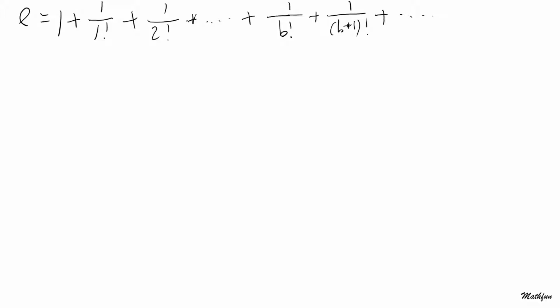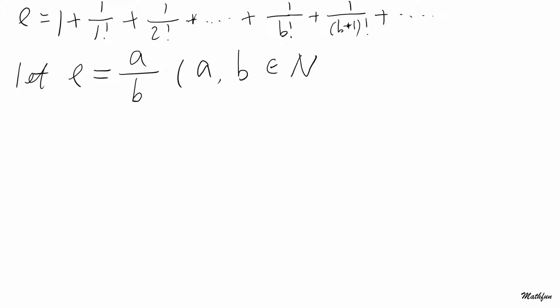So we will prove by contradiction. We're going to let e equal a over b, where a and b are both natural numbers, and we're going to choose a and b in such a way that they don't share any factor, as a matter of fact. Okay,